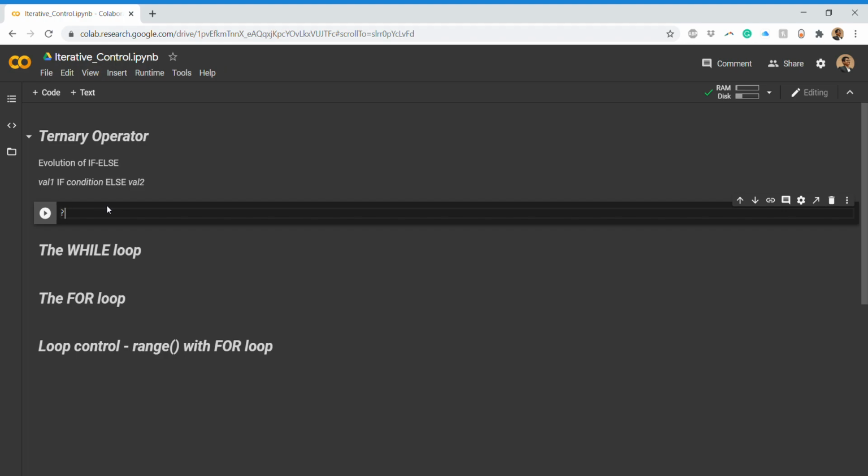The syntax is what you see here: you have a value to the left-hand side of the if condition, then the condition in between, then you have else, and then you have another value. If the condition is true, it will give this value 1, else if the condition is false, it will give this value. So this was the basics of the if else. Now let's see how we can use this in programming.